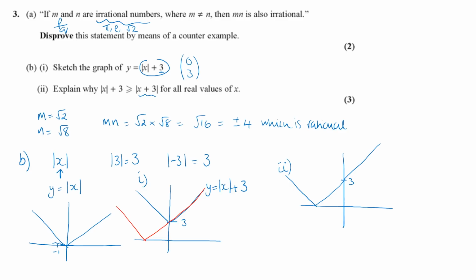So we can see that mod x plus 3 is going to equal mod x plus 3 when it's inside for x bigger or equal to 0, but mod x plus 3 is going to be greater than mod x plus 3 for x less than 0, and we've shown the 2 on the graph. So this red one is x plus 3 and then the modulus.